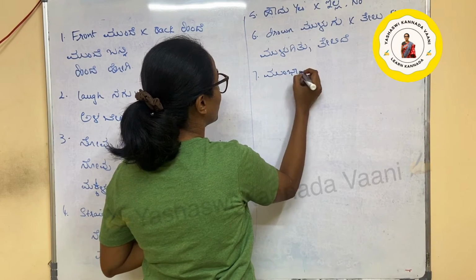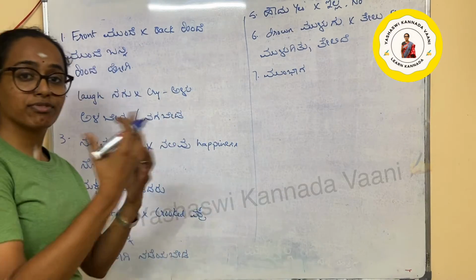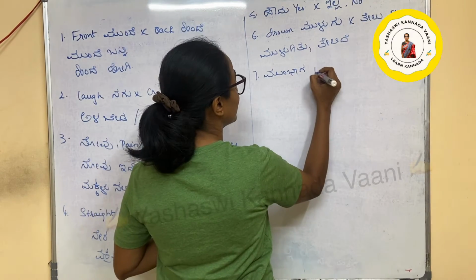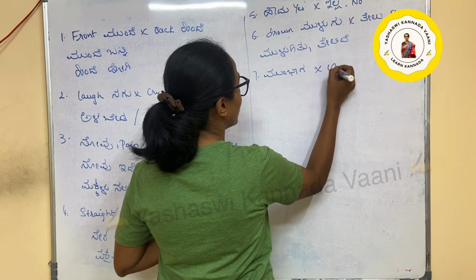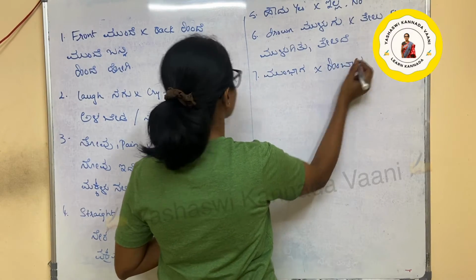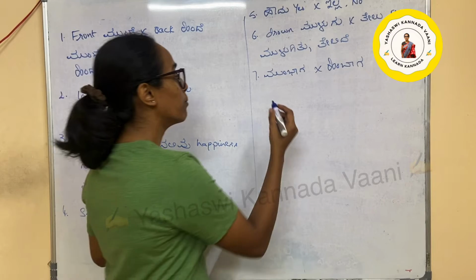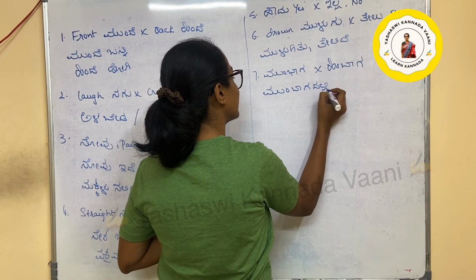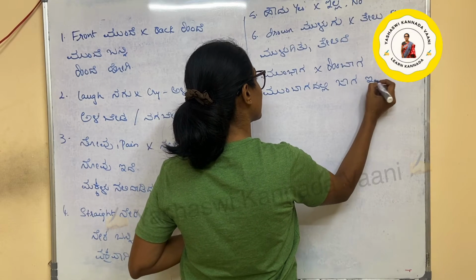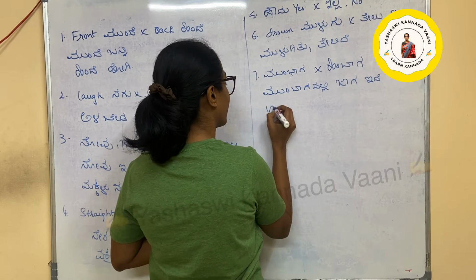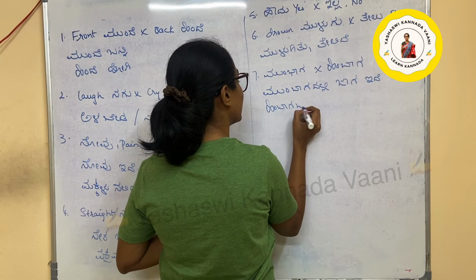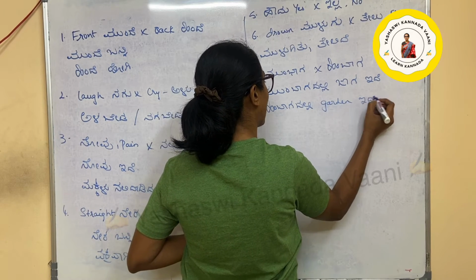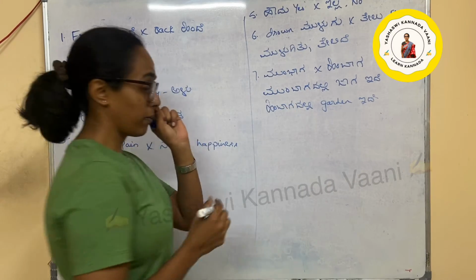Okay, next one, ಮುಂಭಾಗ. So this one I can say front side. ಹಿಂಭಾಗ is the back side, just like front and back. Okay, ಮುಂಭಾಗದಲ್ಲಿ ಜಾಗ ಇದೆ, there is a place in the front. ಹಿಂಭಾಗದಲ್ಲಿ garden ಇದೆ. So there is a garden in the backyard or the back side. Okay. Next one.